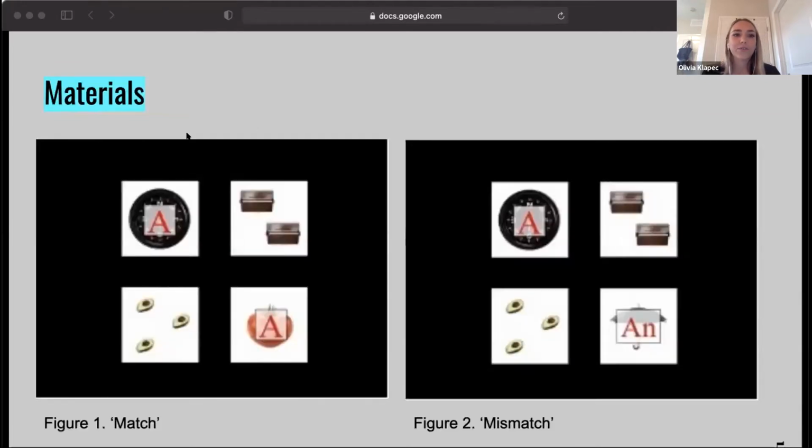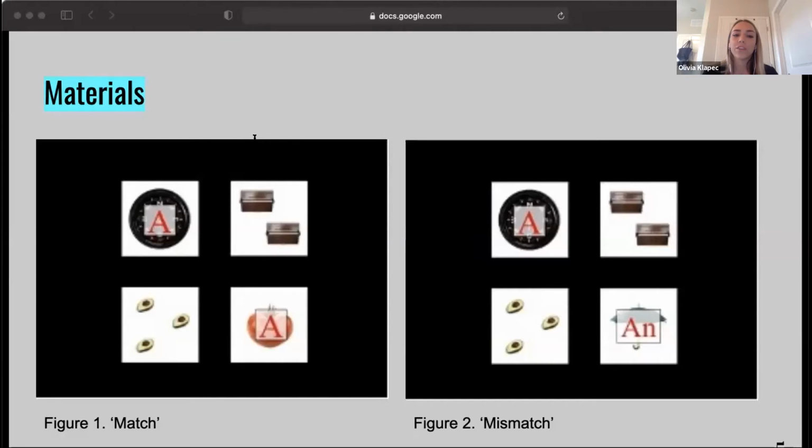For the materials, for each display, the participant would hear a sentence containing the target word preceded by either a or an, depending on the first letter of the following noun. The target picture is a singular picture mentioned in the sentence. The competitor is a singular picture not mentioned in the sentence, and the two plural pictures shown in both figures are the distractors. Figure 1 shows a match display in which both the target and the competitor begin with a consonant. In the case of figure 1, the target word in the sentence would be preceded by the indefinite article a due to the consistency of this phonological rule in English.